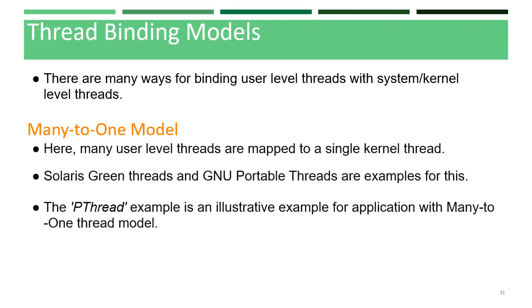There are many ways of binding user level threads with system or kernel level threads. Many to one model. Here, many user level threads are mapped to a single kernel thread. In this model, the kernel treats all user level threads as a single thread, and the execution switching among the user level threads happens when a currently executing user level thread voluntarily blocks itself from the CPU. Solaris Green Threads and GNU Portable Threads are examples of this. The pthread example is an illustrative example for an application with many to one thread model.